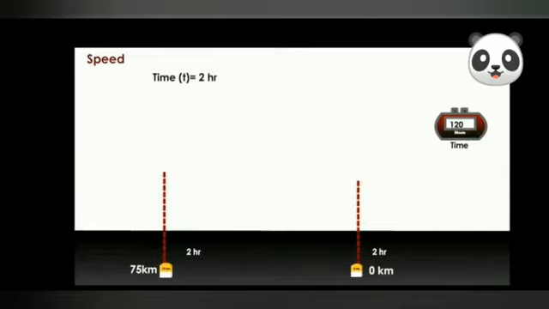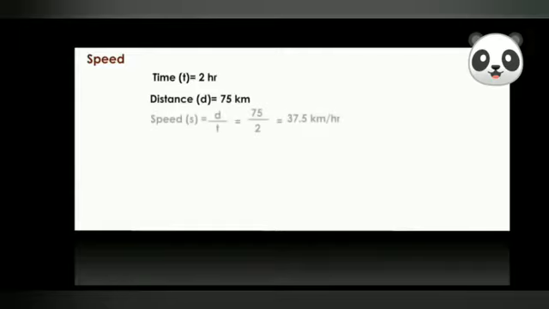Time t equals 2 hours. Distance d equals 75 kilometers. Speed S equals d by t, which is 75 kilometers divided by 2 hours, which is 37.5 kilometers per hour.